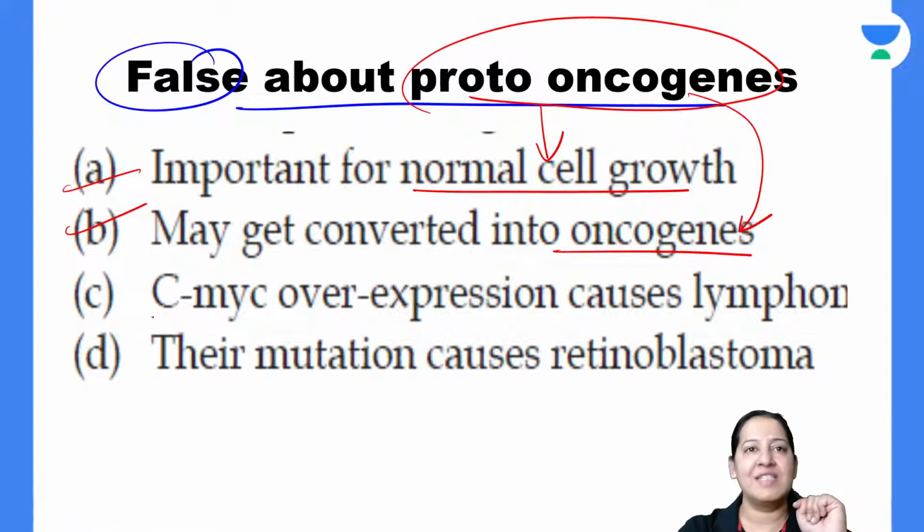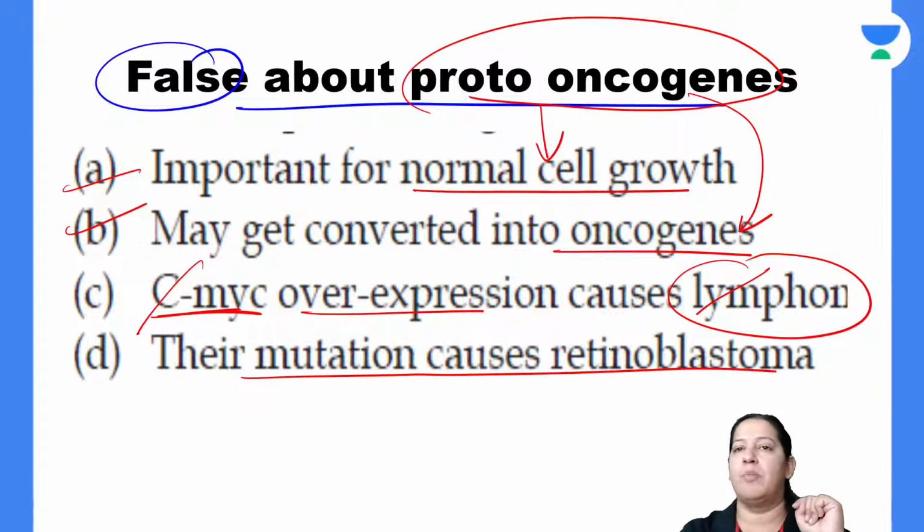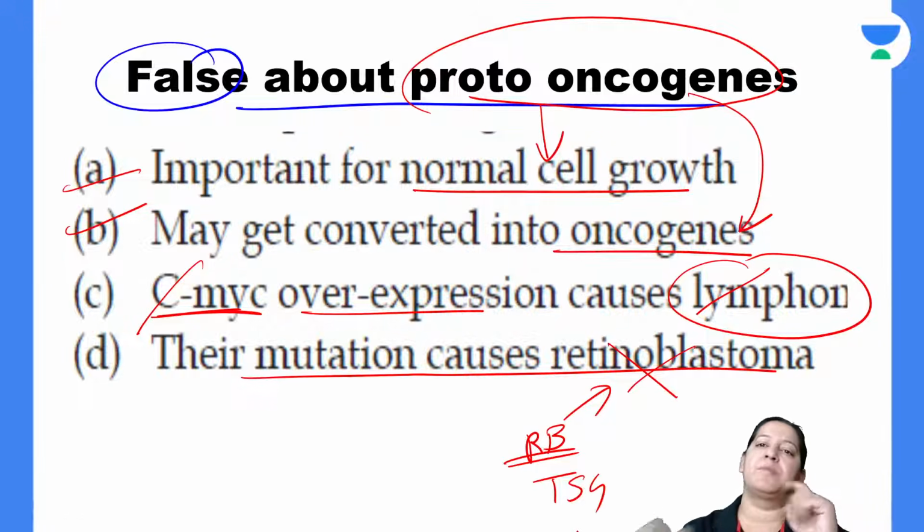Right? c-MYC overexpression leads to lymphoma. Yes, c-MYC for Burkitt lymphoma. Burkitt lymphoma is a type of lymphoma, so it is also right. Their mutation causes retinoblastoma? No, retinoblastoma is due to mutation of the RB gene and it is not a proto-oncogene, it is a tumor suppressor gene. That's why the incorrect one among them is D.